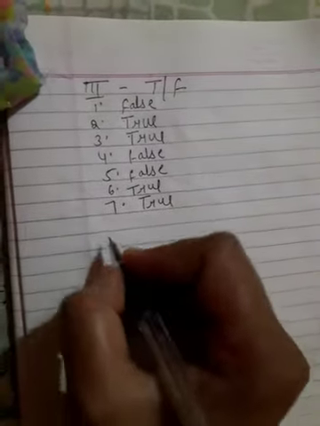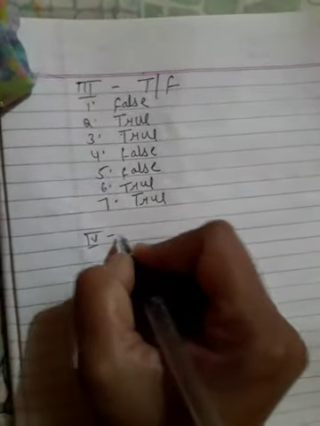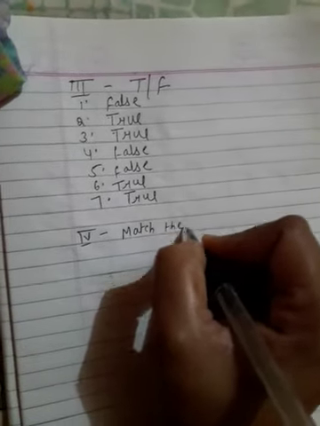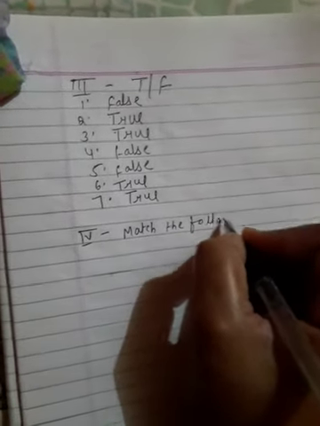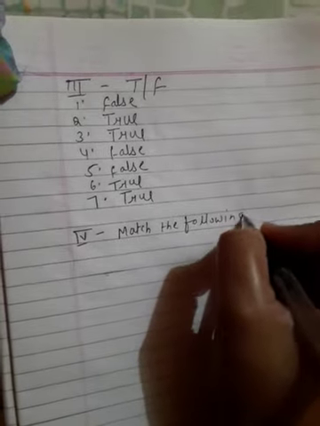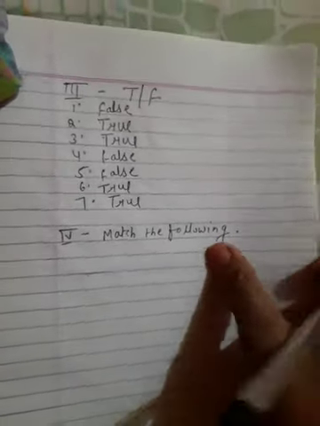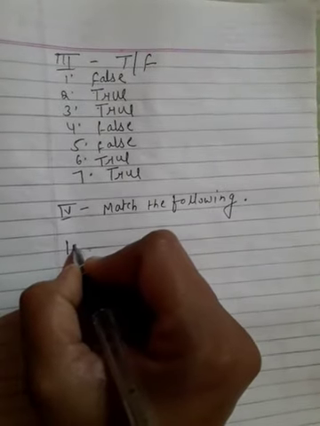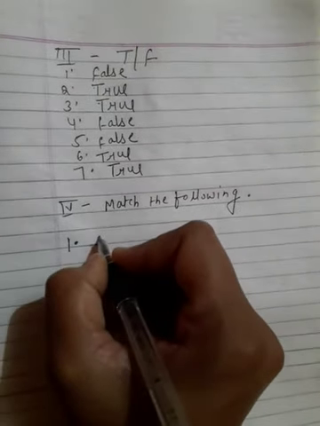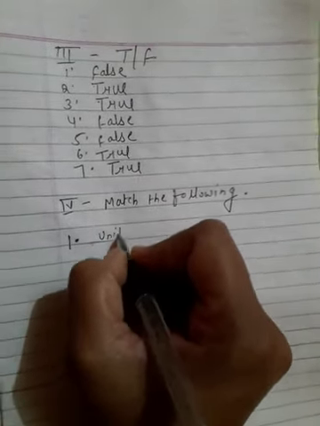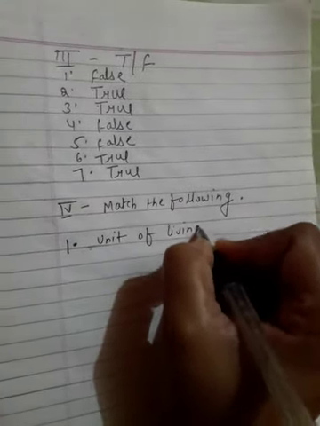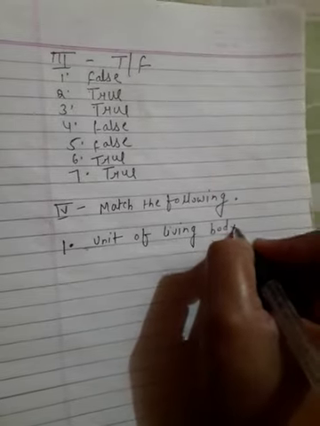And now come to the match the following. Fourth one, match the following. First one, cell, unit of living body.